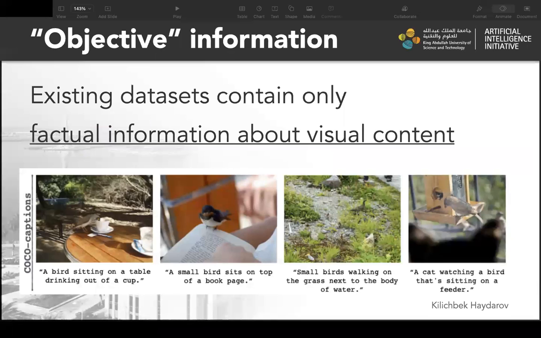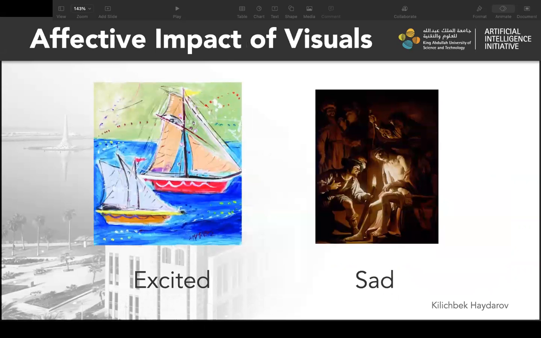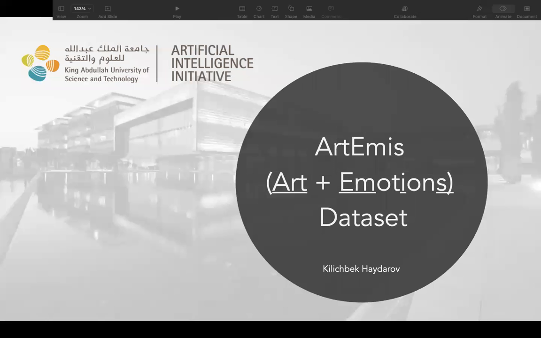However, datasets used to train existing deep learning algorithms contain only objective or fact-based information about visual content. In COCO, for example, each caption refers to objects and actions directly visible in each corresponding image. But humans have a much more complex perception system as well as an affective component. We may have different feelings or emotional responses when we see different types of images.